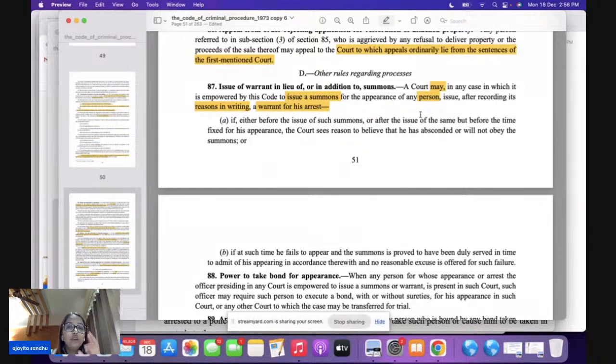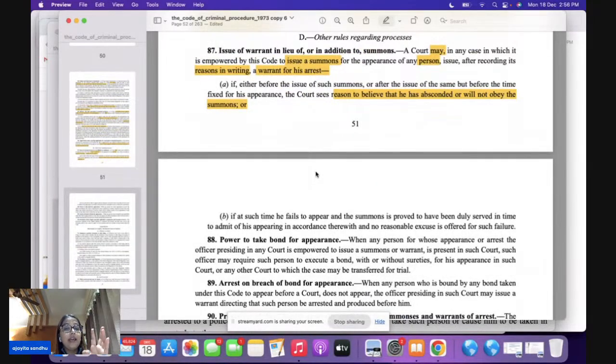Now, when are you going to issue warrants in lieu of or in addition to summons? If either before the issuance of summons or after issuance, but before the time fixed for his appearance, the court has reason to believe that this particular man is either absconding or is not going to obey the summons.